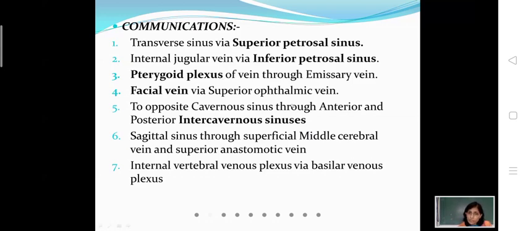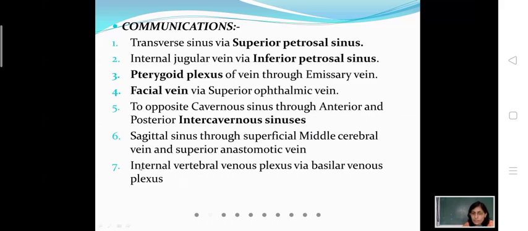Then the two cavernous sinuses communicate with each other by way of the anterior and posterior intercavernous sinuses. Anterior and posterior intercavernous sinuses communicate between the two cavernous sinuses. Then it communicates with the sagittal sinus through the superficial middle cerebral vein and superior anastomotic vein.